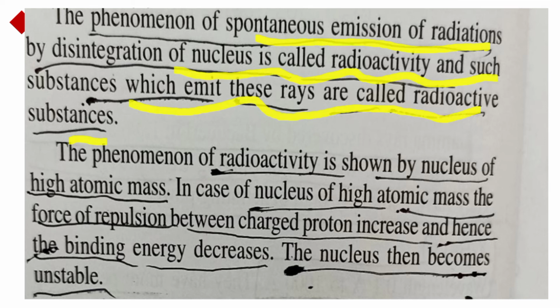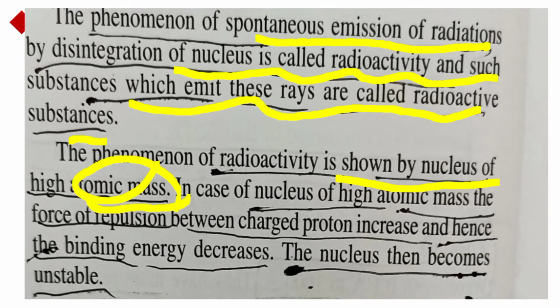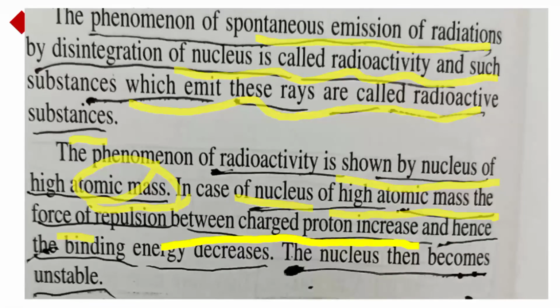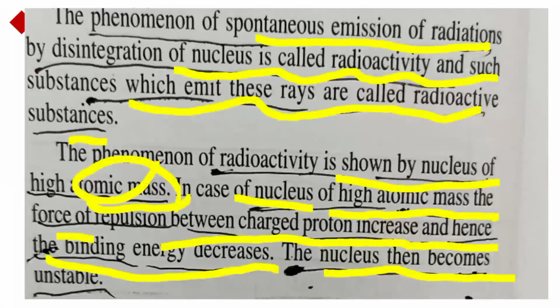The phenomenon of radioactivity is shown by nuclei of high atomic mass. In case of a nucleus of high atomic mass, the force of repulsion between charged protons increases, hence the binding energy decreases. The nucleus then becomes unstable. So this is the reason why atoms of high atomic mass become radioactive.